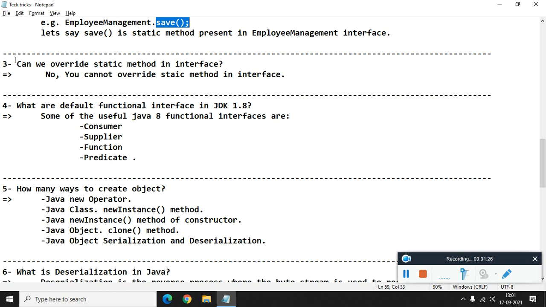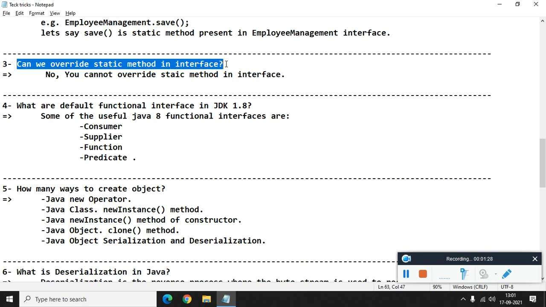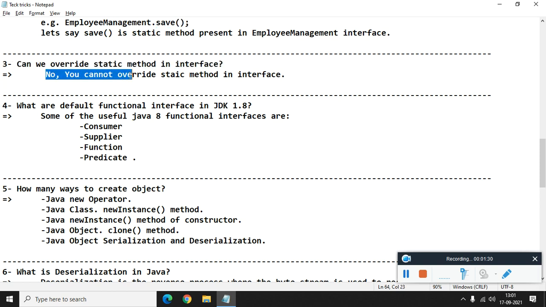The next question is, can we override a static method in an interface? No, you cannot override a static method in an interface. In fact, you cannot override a static method in an interface or in a class, because a static method is bound to the class rather than the object of the class. Static methods are stored in the static area, so you cannot override static methods in Java.